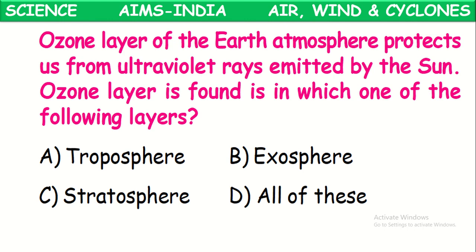The next layer after the troposphere is the stratosphere. In this stratosphere the ozone layer exists, the second layer from the earth's surface, protecting us from the harmful ultraviolet radiation emitted by the sun. That is the stratosphere.